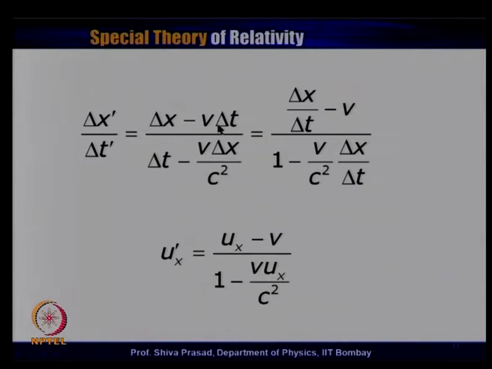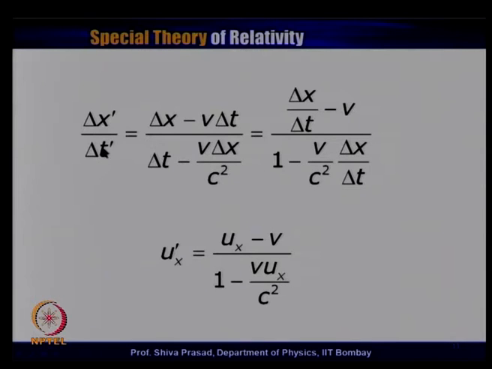Then we have the second term v delta t. If we divide this by delta t, it just remains v, the delta t goes away. Similarly, in the denominator, if I divide by delta t, delta t divided by delta t will give me 1. So, there is a 1 here. Then we have v upon c square, then delta x divided by delta t can be taken out separately.